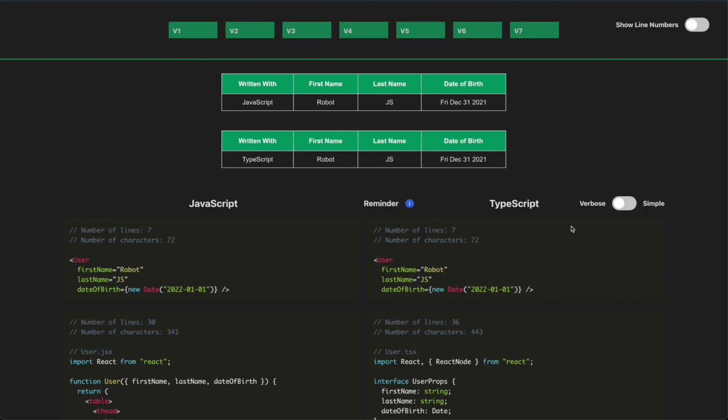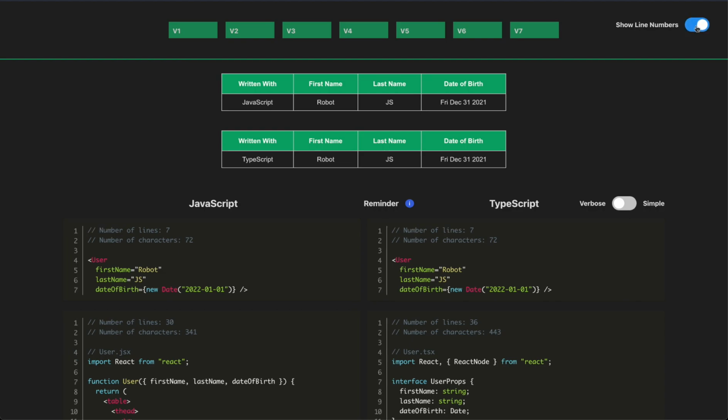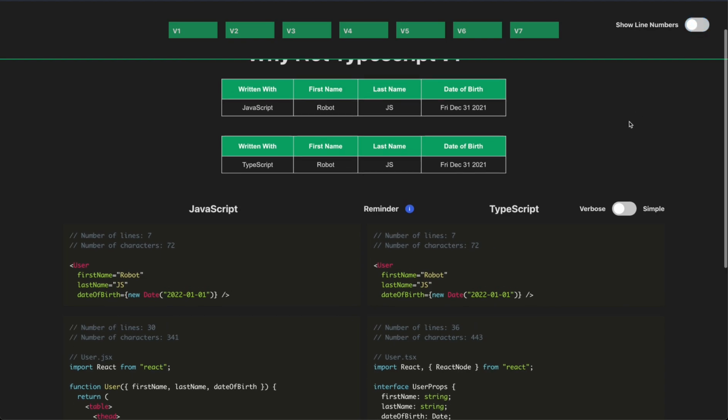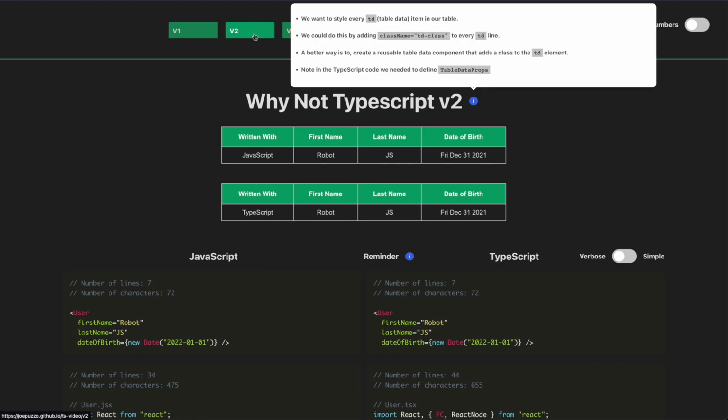And I want to note also that at the top of every file, it tells you how many line numbers are in that file and how many characters are in that file. Remember, every single one of these versions is going to render the exact same thing twice, once written in JavaScript and once written in TypeScript. However, there will be a different number of lines and different number of characters because of the types. And it might lead to more confusion, or maybe you like that the types are there and it makes you more comfortable. And just note in the upper right corner, you can always toggle on to show the line numbers if you want to see them. So with that, let's go to version 2.